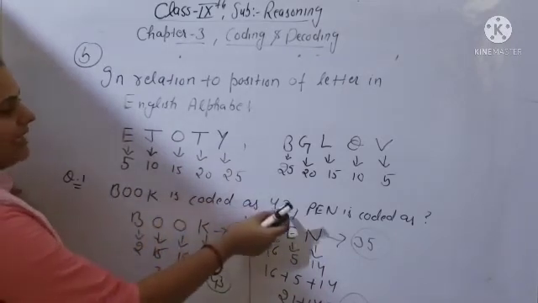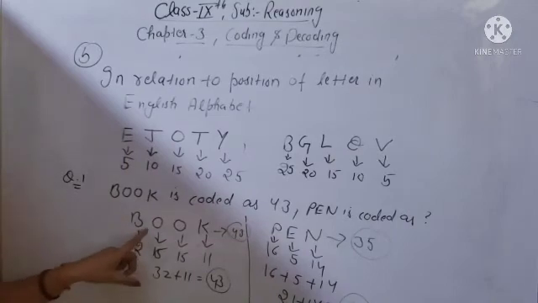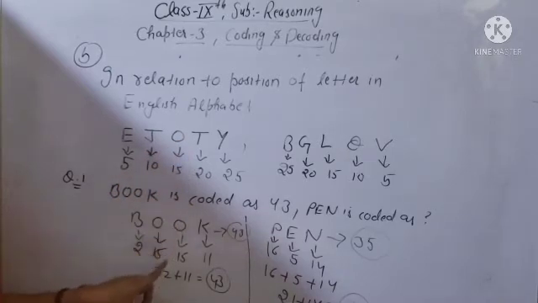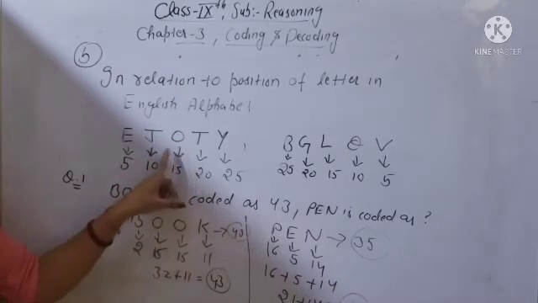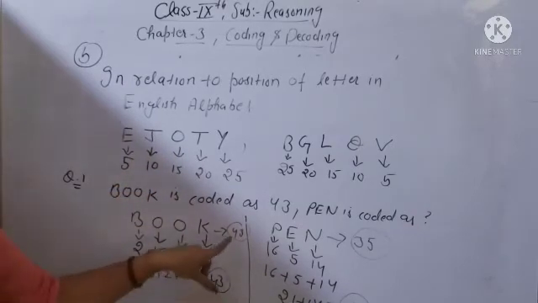If BOOK is coded as 43, so PEN will be coded as? So beta, first you will check from the starting point, means you will start from the left hand side from letter A. So after A, second will be B, so B will be second position. O position is 15, 15. K position is, after J it will be K, so 11th position. And if you are adding, you are getting 43.